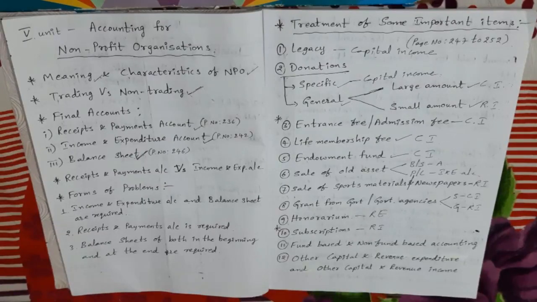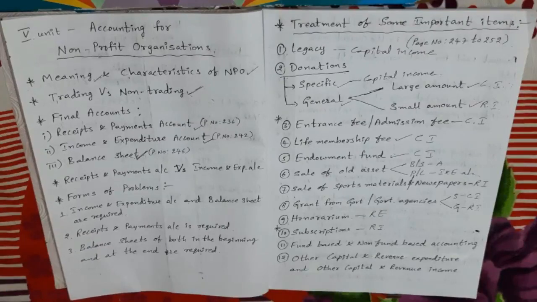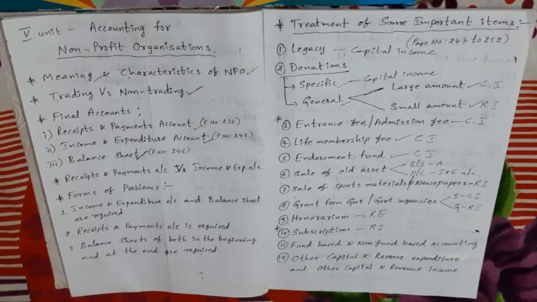Next, revenue income. Here revenue income means such receipts as rent, proceeds from entertainment, lectures and interest on investments. This type of receipts we call revenue income, so we take it in the income and expenditure account credit side. So these are the important items.